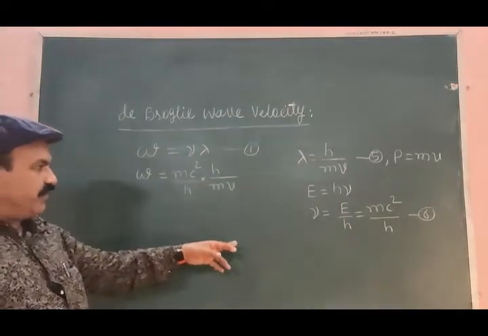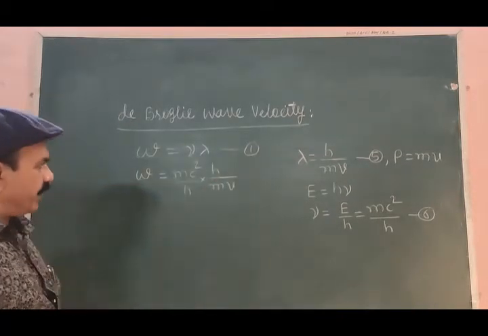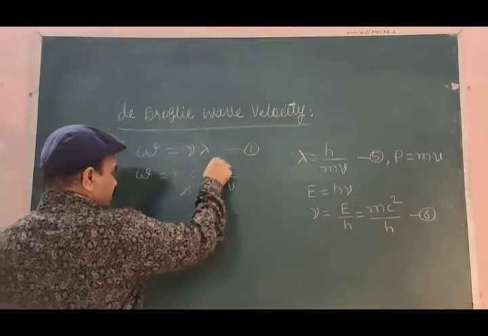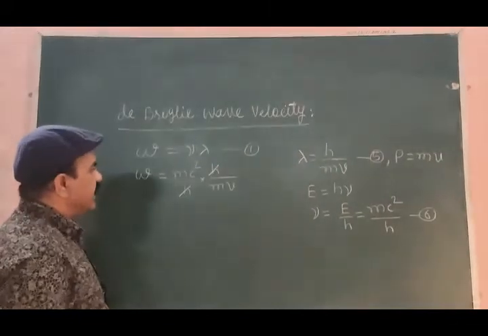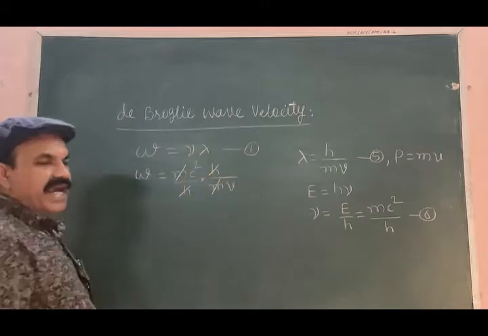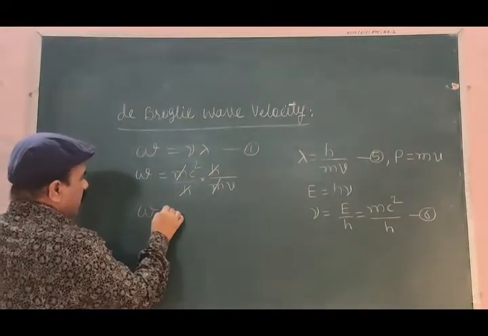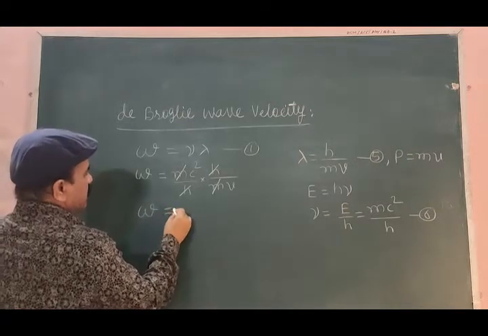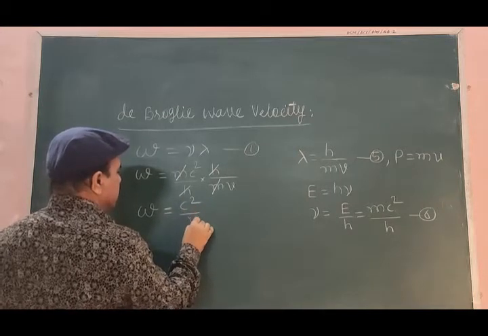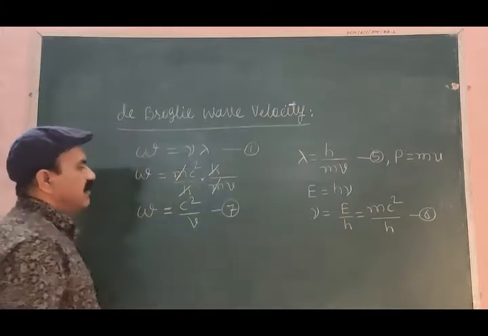Now let us simplify this. This h identically cancels out, this m identically cancels out, and what we got is w is equal to c square divided by v, equation number 7.